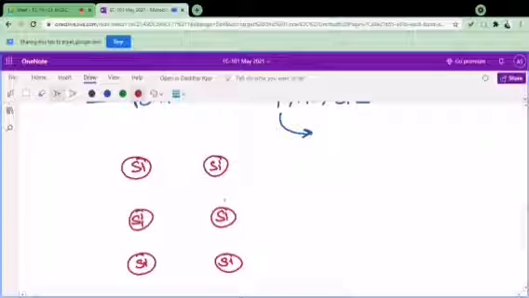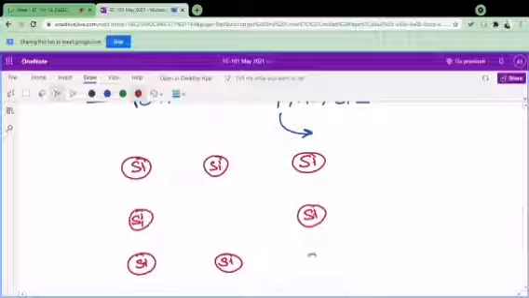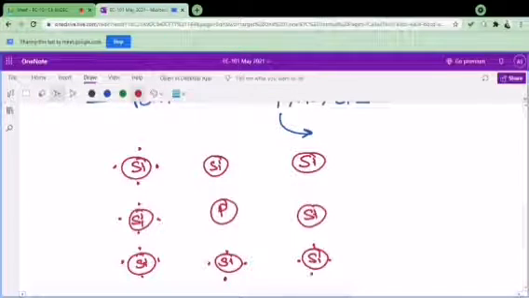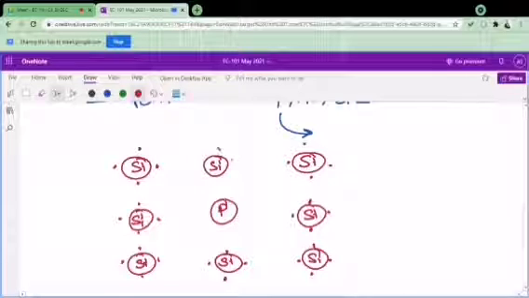Let me remove this one, and in place of this I am going to add one impurity, phosphorus. The silicon will have 4 valence electrons, which we have studied. But what about this phosphorus? Phosphorus will have 5 electrons.